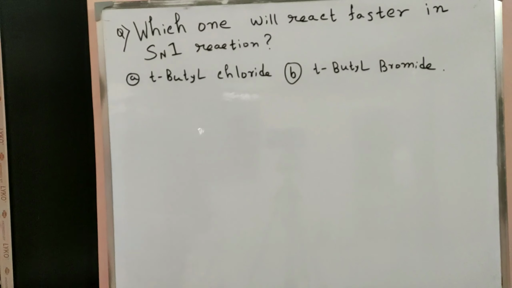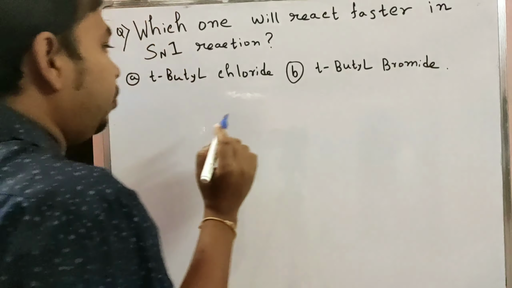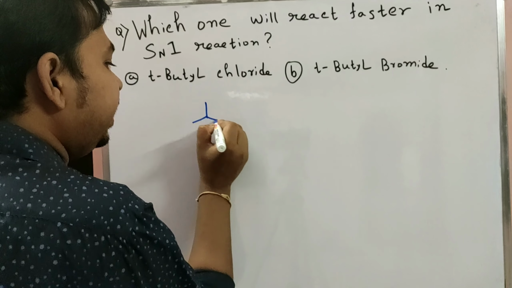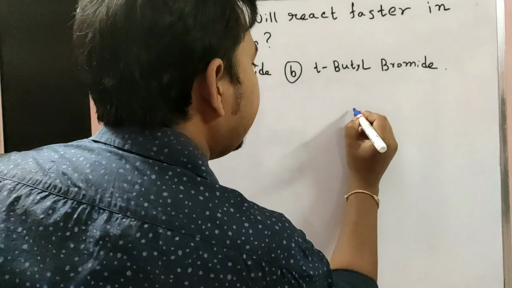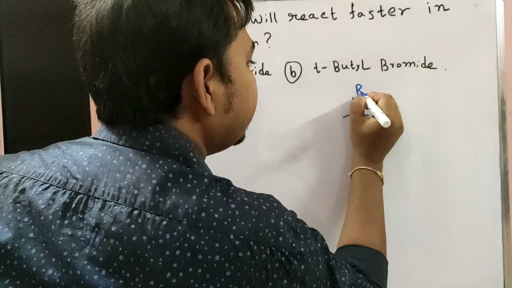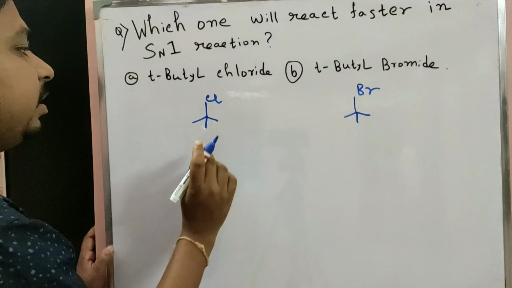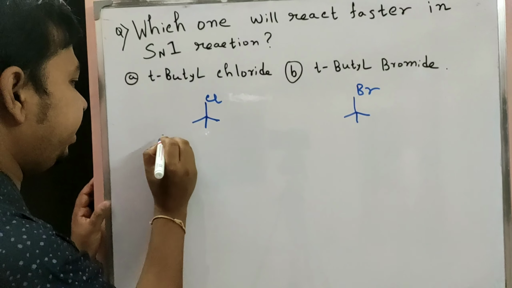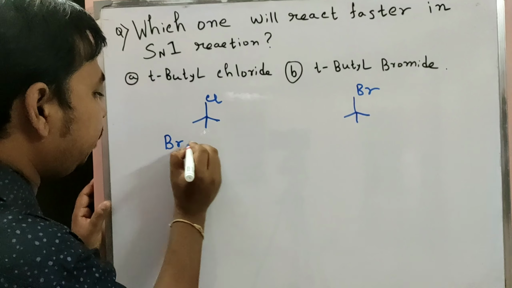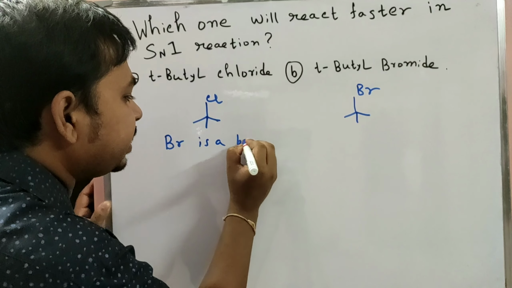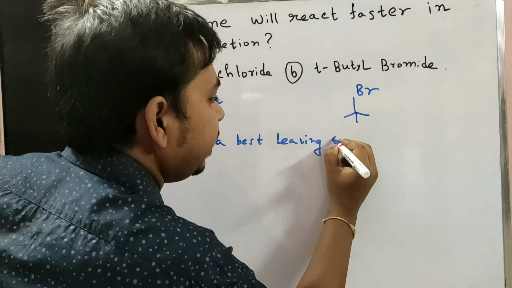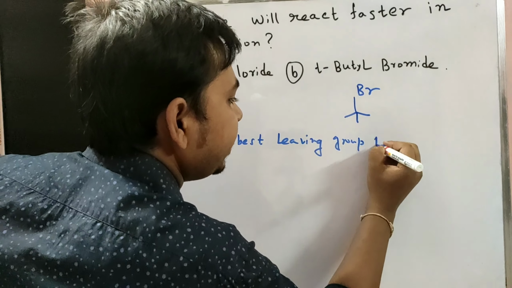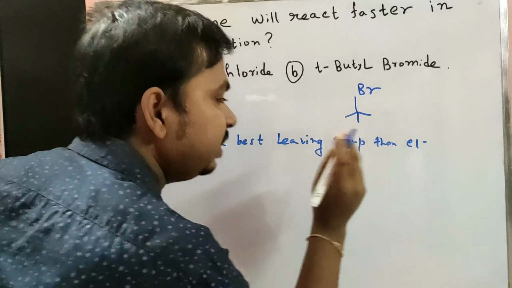Our next problem is tertiary butyl chloride and tertiary butyl bromide. When we draw the structures, here chloride, and here bromide. Only one thing is very important here: bromine is a better leaving group than Cl.